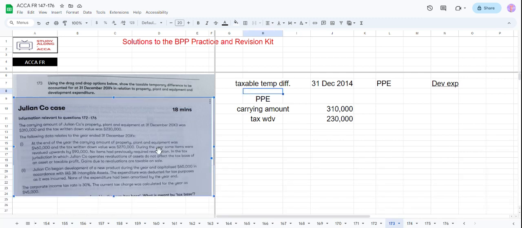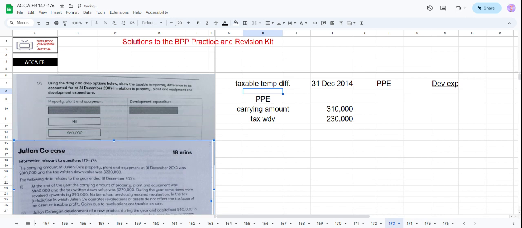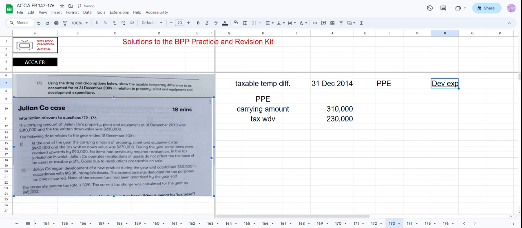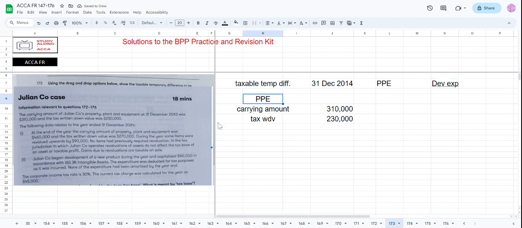Here the ask is to show the taxable temporary difference to be accounted for on 31st December 14 for PP&E and development expenditure. And then there are relevant facts from this question, where they say that the carrying amount of PP&E on 31st December 13 is 310,000. Tax written down value on this date at December 13 was 230.